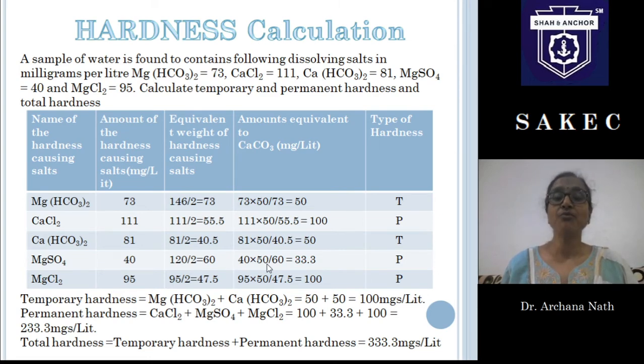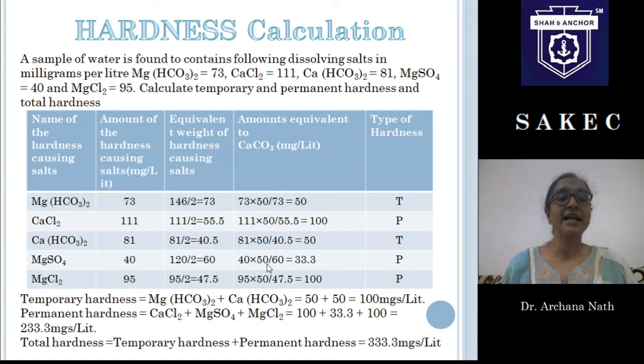Every time, we take the amount present divided by the equivalent weight of the salt and multiply by the equivalent weight of calcium carbonate, that is 50. So here 73 is present, divided by the equivalent weight of magnesium bicarbonate, that is again 73, multiplied by 50, that gives 50 milligram per liter. And what type of hardness does it cause? It causes temporary hardness.